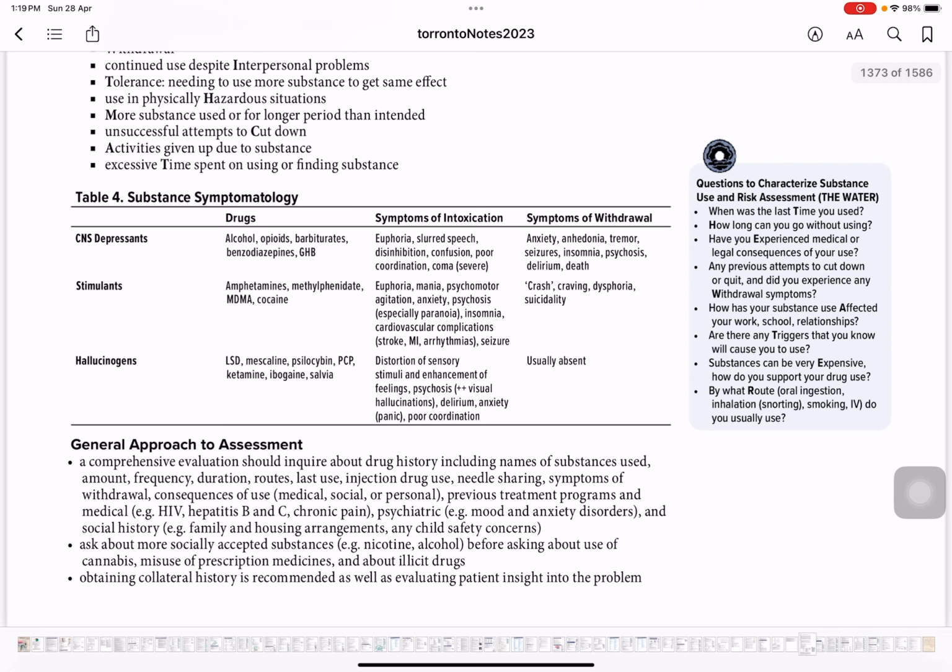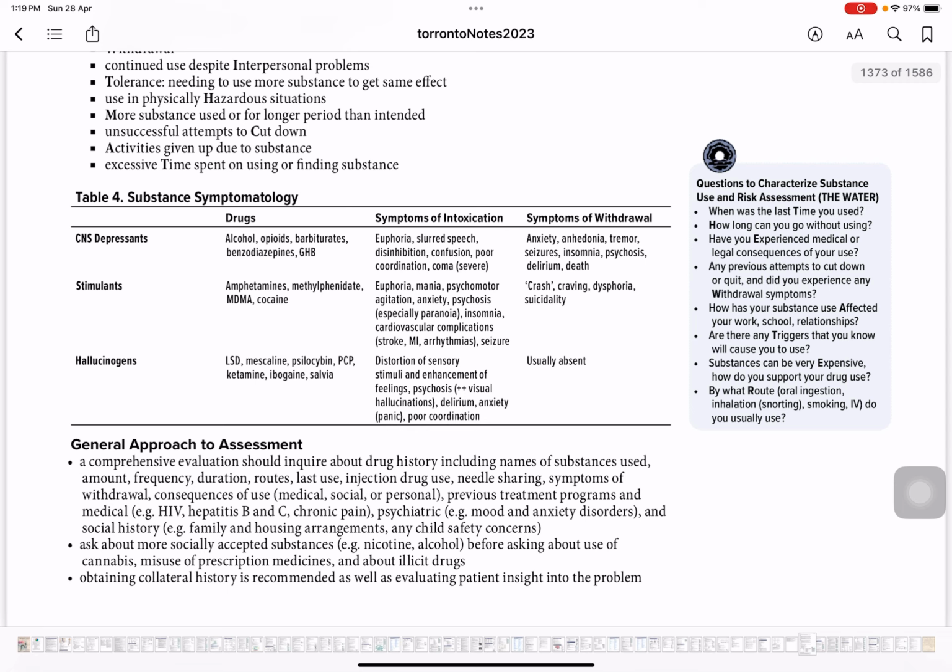Substances can be very expensive. How do you support your drug use? By what route, oral ingestion, inhalation, smoking, IV, do you usually use? So these are the WATER mnemonic for this questionnaire. You can ask these questions in the clinic with the patient, assessing their substance use.